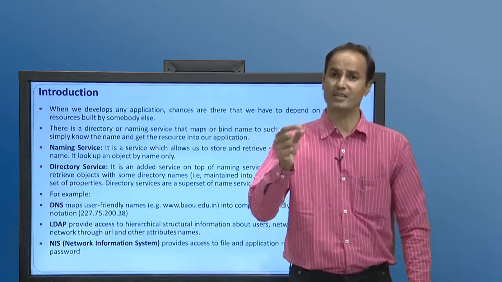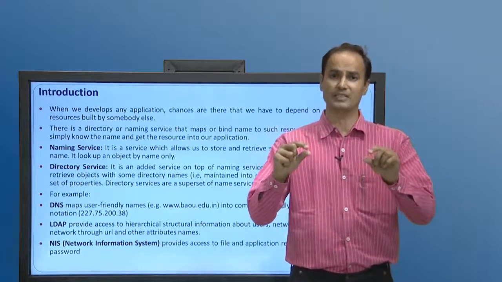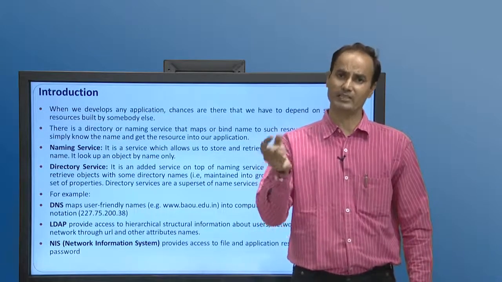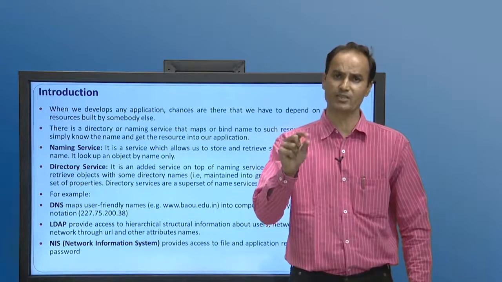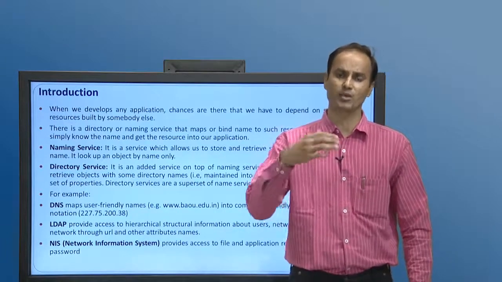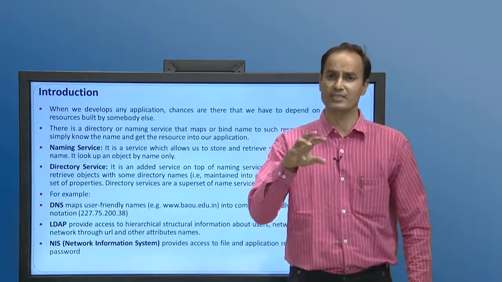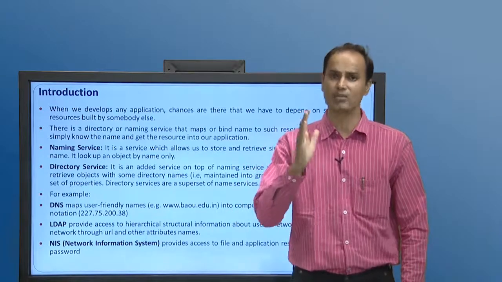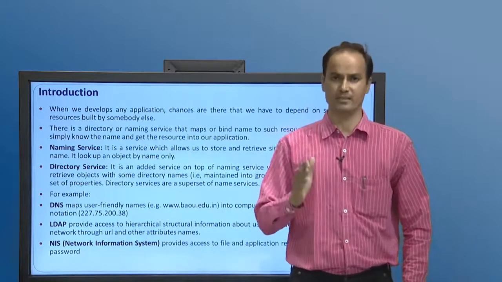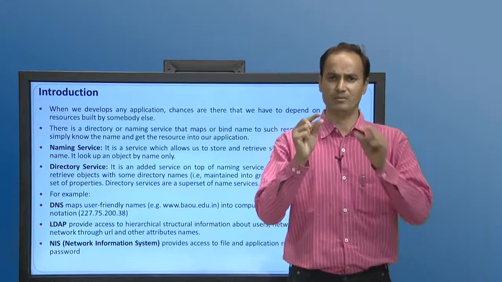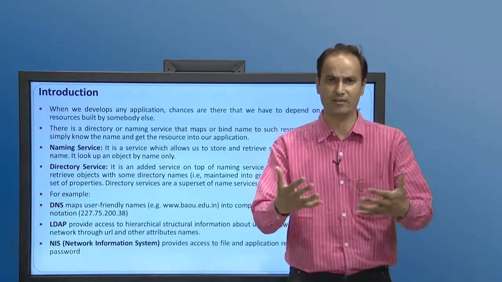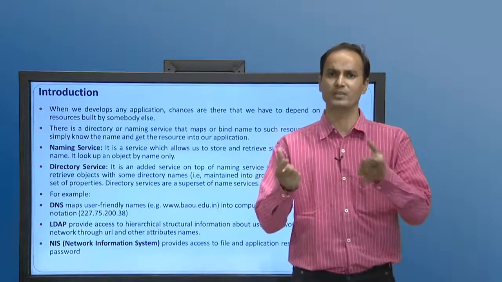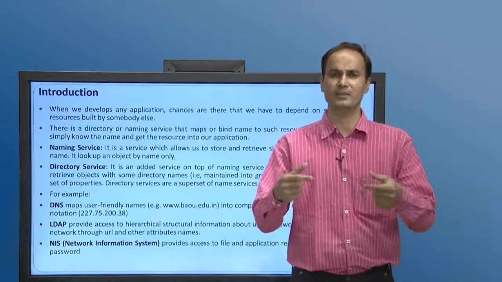So, there is a naming and directory service available which maps the name of an object, and that object we can find through the directory or registry, and we can use it to complete our execution. So, there is a naming service. What is a naming service? Generally, a naming service is a set of name to object bindings. It helps the developer to store and retrieve the named objects from the naming registry.